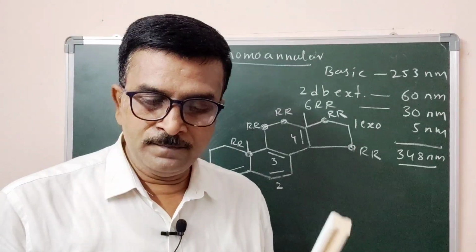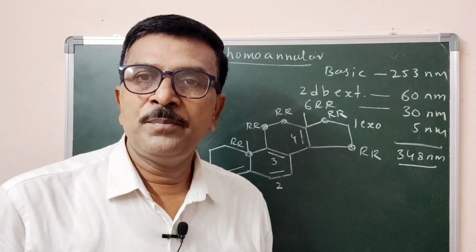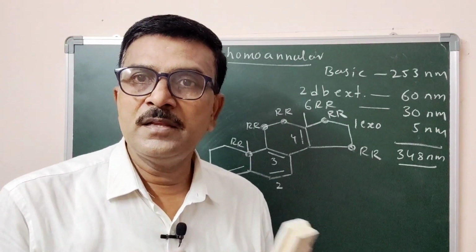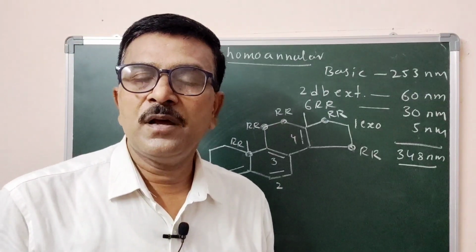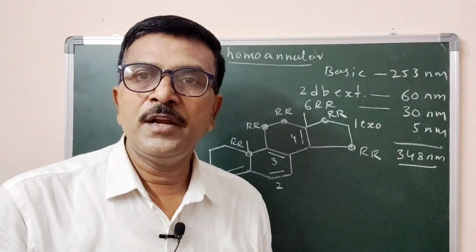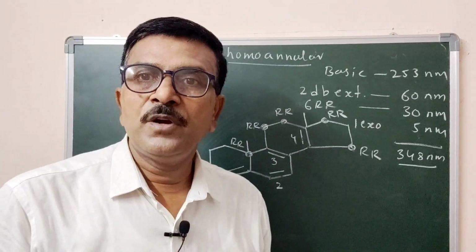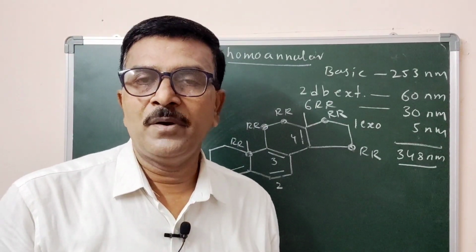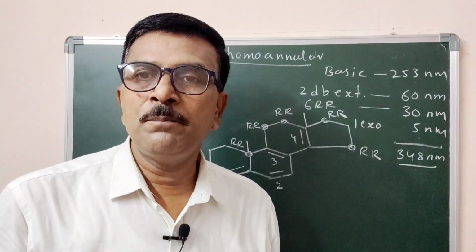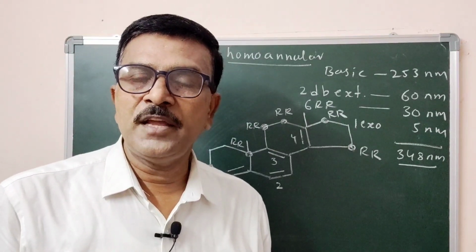So with this, the calculation of absorption maxima for dienes and trienes is completed. In the next class onwards, we go for calculating the absorption maxima for alpha beta unsaturated carbonyl compounds and other compounds. So with this I complete today's lecture. Thank you very much.